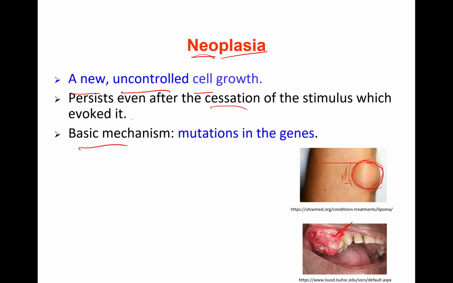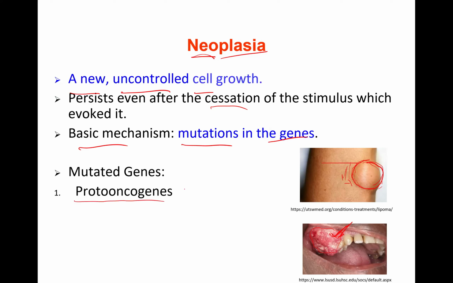So what's the basic mechanism? It is actually the mutations in the genes. This is the heart of the development of neoplasia. So what actual genes are involved to lead to uncontrollable growth and neoplasia? There are four gene groups.